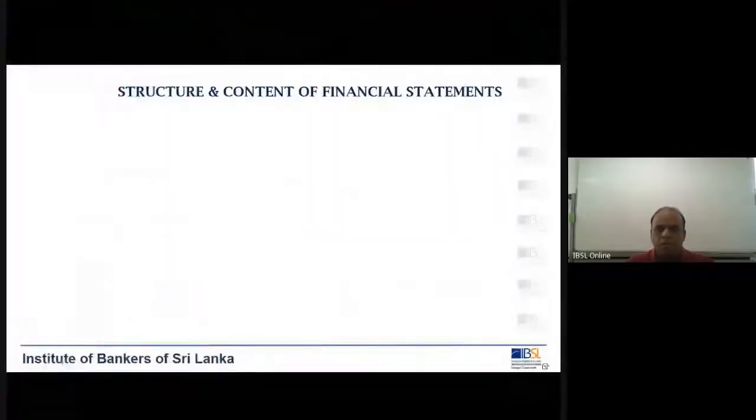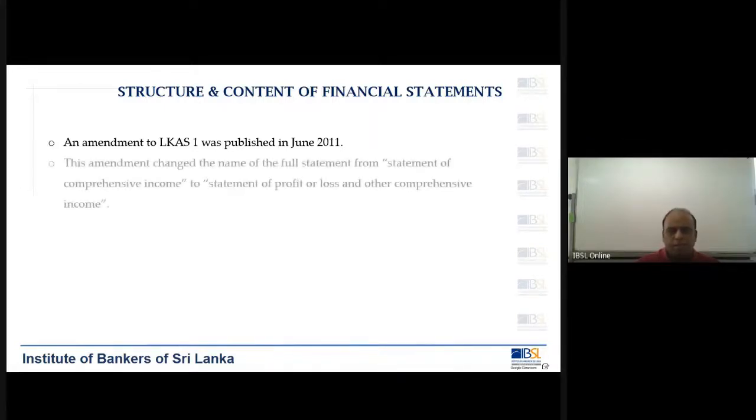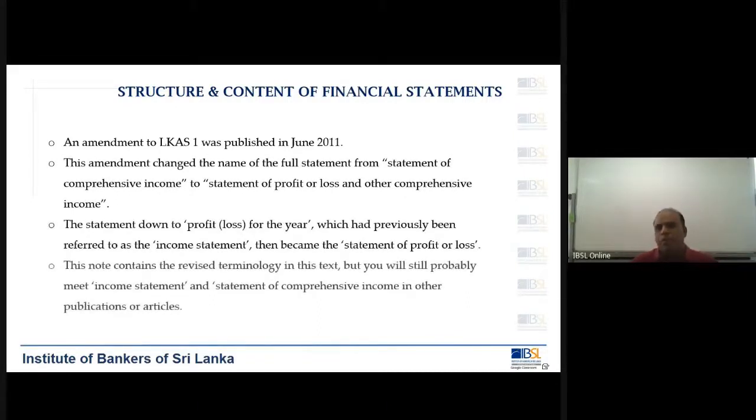So last week we looked at LKS1. We started looking at LKS1, and we have gone through several areas. And the last we completed with the topic on structure and content of the financial statements.